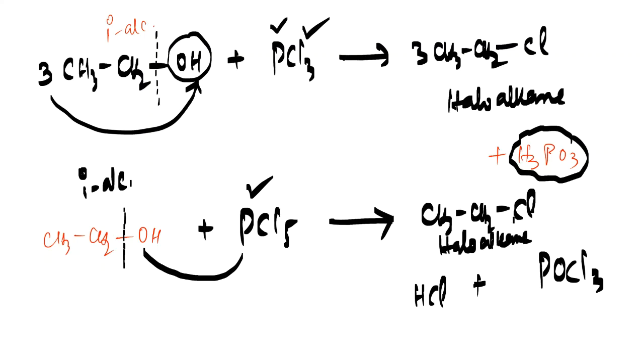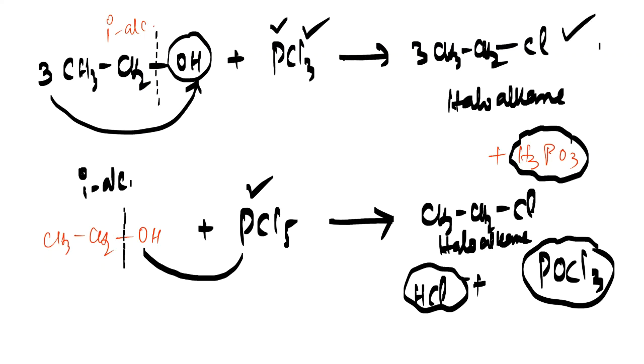So dear friends, remember this: when the 1 degree alcohol is treated with PCl5, you get a haloalkane, and the byproducts are POCl3 and HCl. But when the alcohol reacts with PCl3, you get a haloalkane and the byproduct is phosphorus acid. So please remember that. Let's go further.